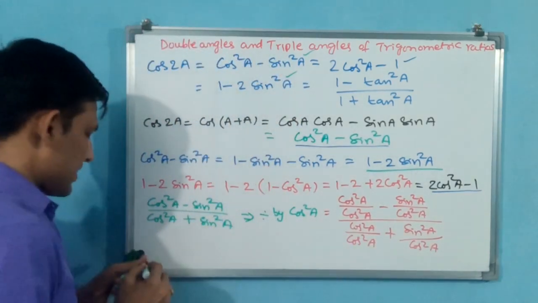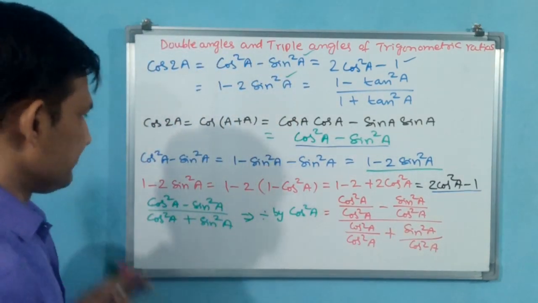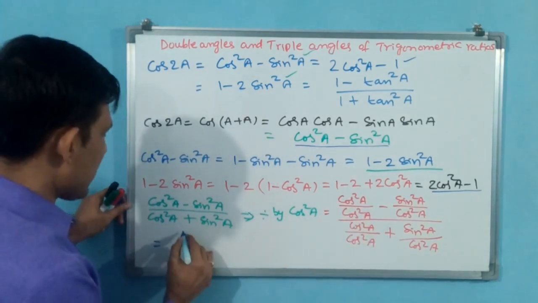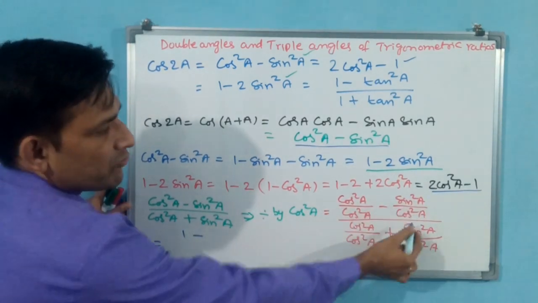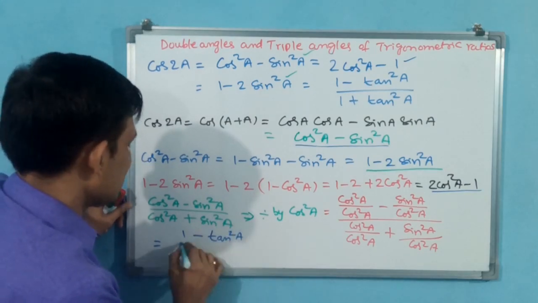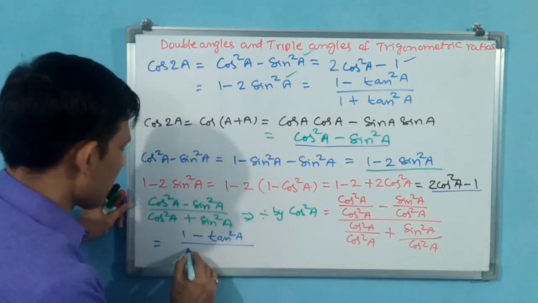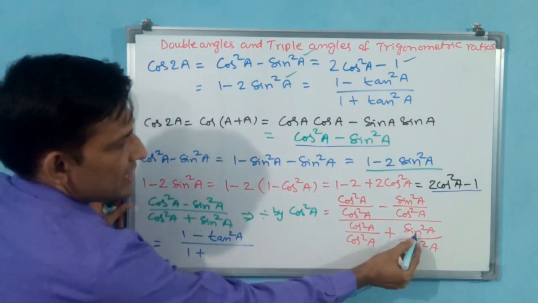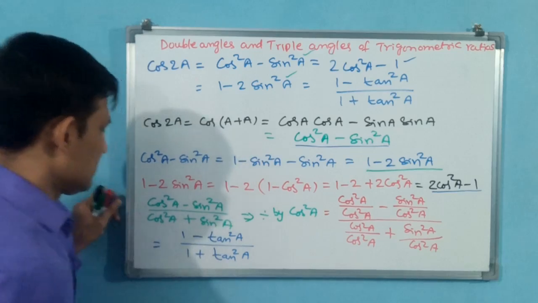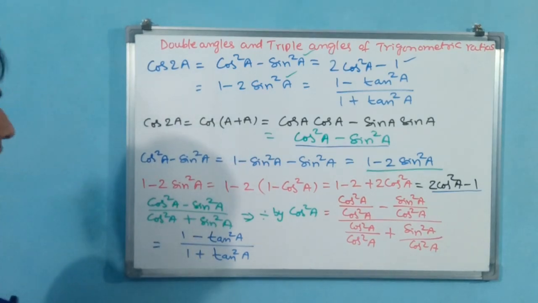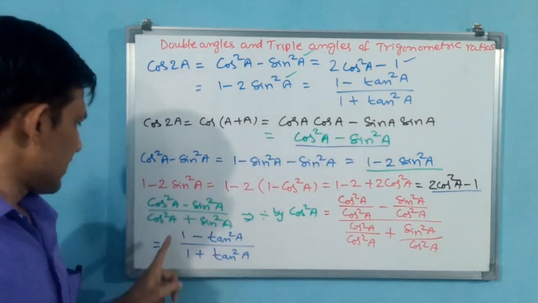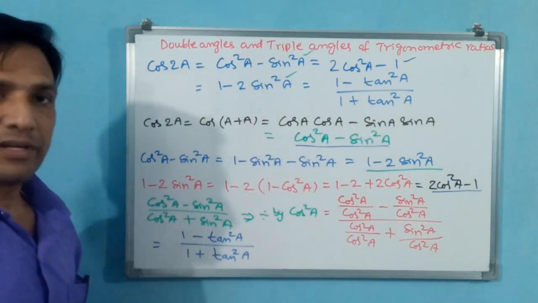Equal to 1 minus tan square a by 1 plus tan square a. You understand now? 1 minus tan square a by 1 plus tan square a.